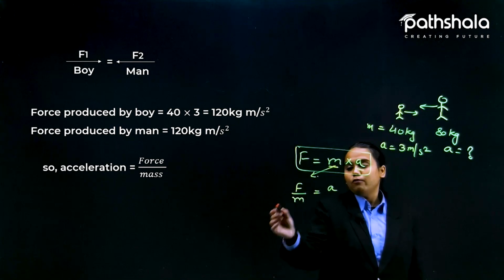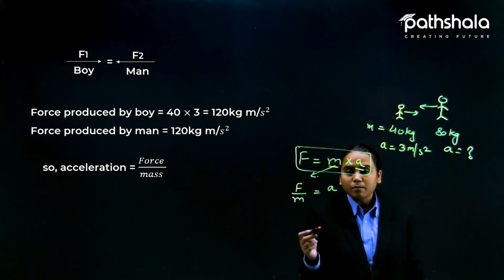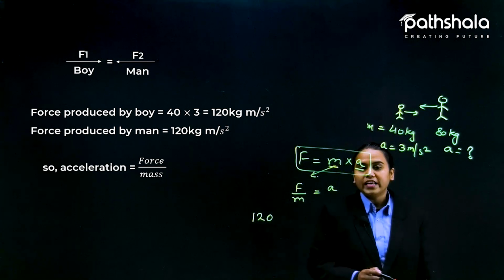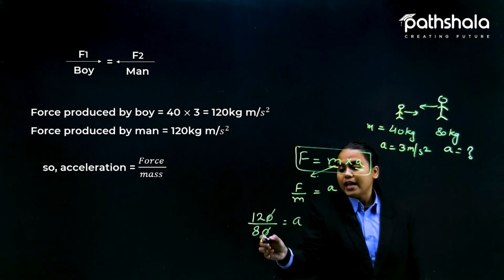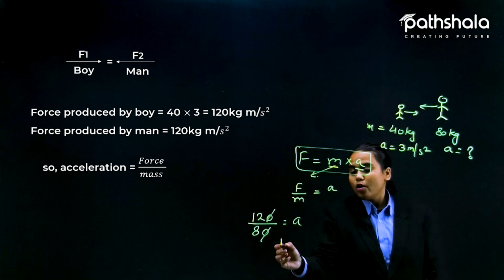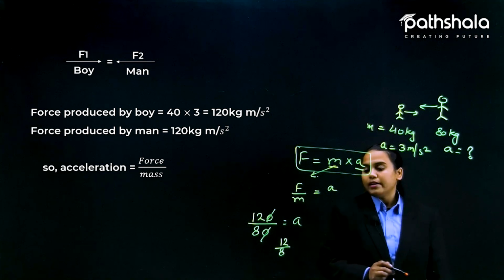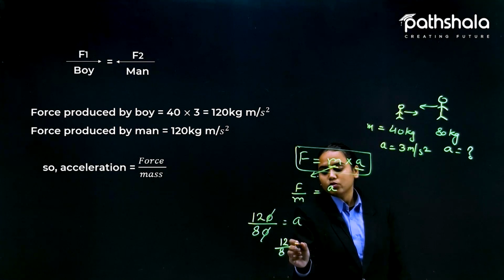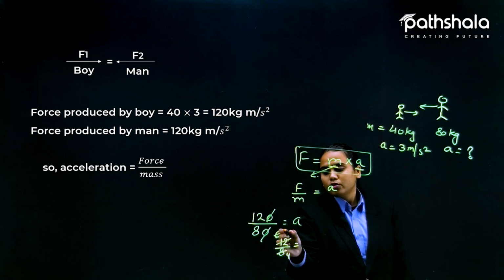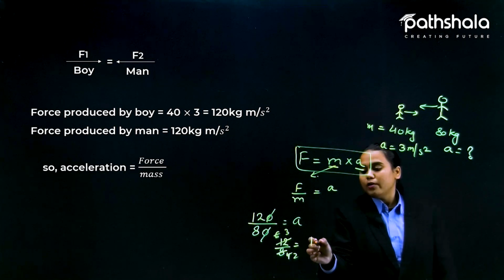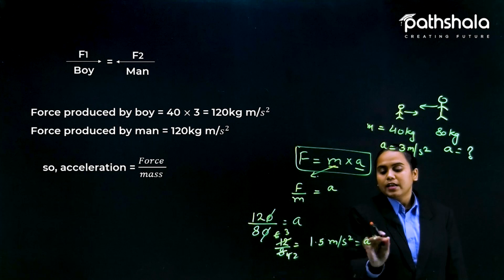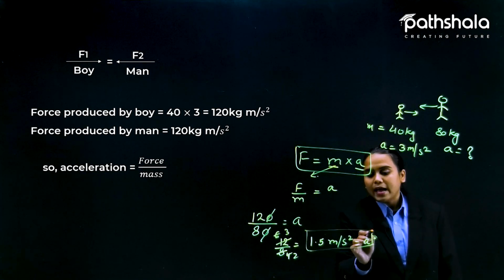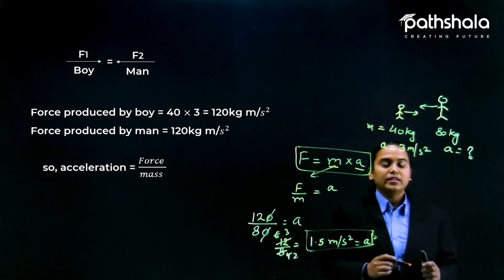Now students, you know that the force applied by the man and the boy is equal. So that is equal to 120 and the mass of the man is 80. Okay, so here the 0 and 0 cancel. Now you have 12 divided by 8. Fine. So 12 divided by 8, if we divide by 2, 2 sixes are 12 and 2 fours are 8, so 6 divided by 4, and again by 2, 3 divided by 2. So here 1.5 meter per second square is the value of acceleration that is produced in the body of the man.